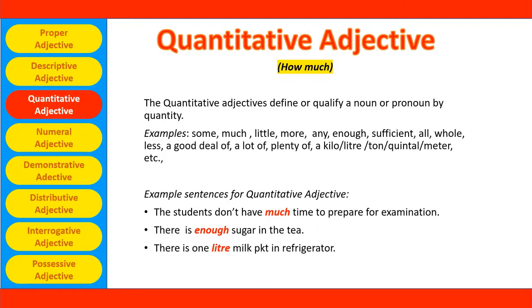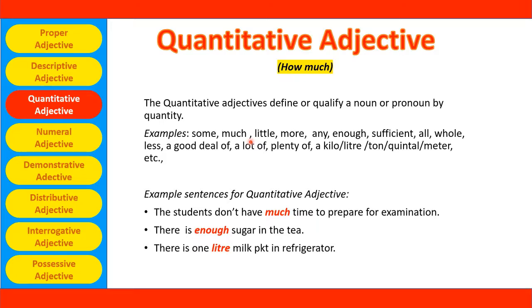Let's see some indefinite quantitative adjective examples such as some, much, little, more, any, enough, sufficient, all, whole, less, a good deal of, a lot of, plenty of. These are some examples of indefinite, not specific, quantitative adjectives.